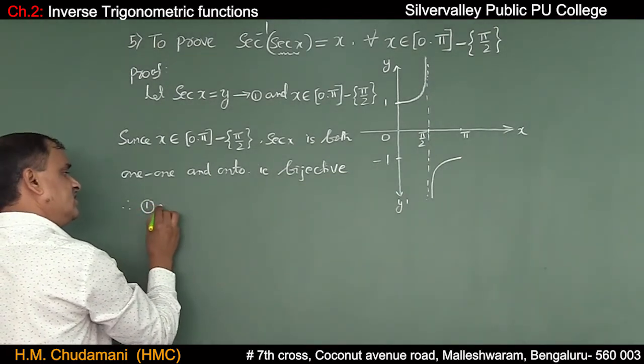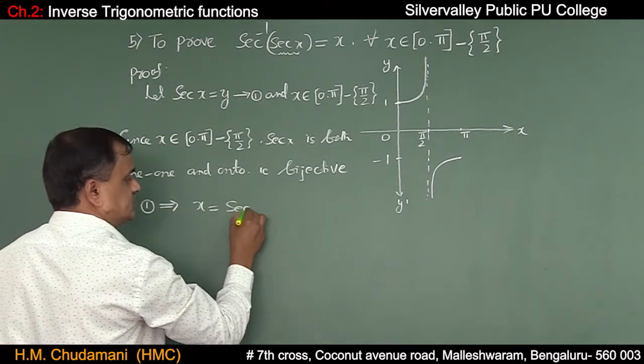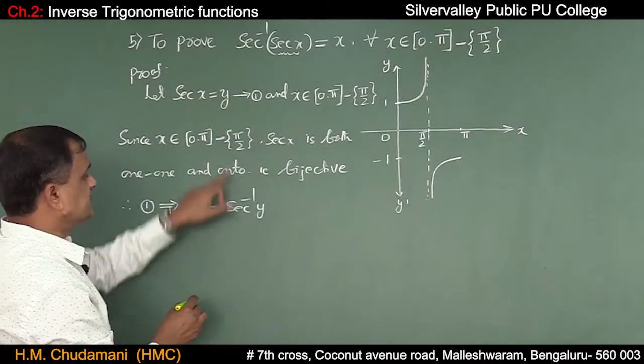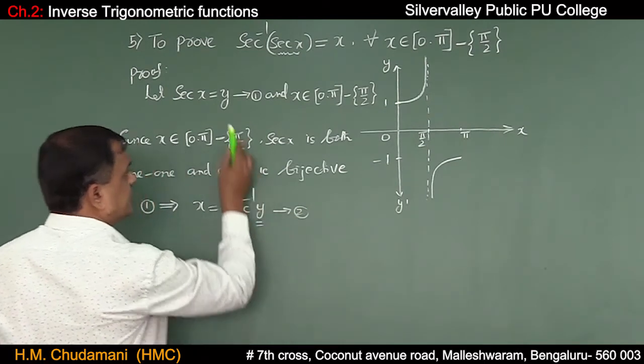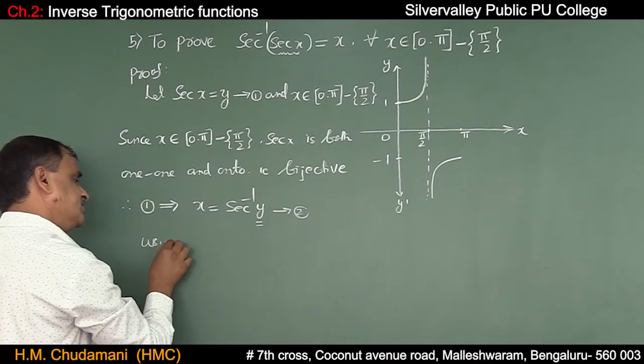Therefore, equation 1 can be written as x is equal to secant inverse y. In place of y, I substitute secant x, using equation 1.